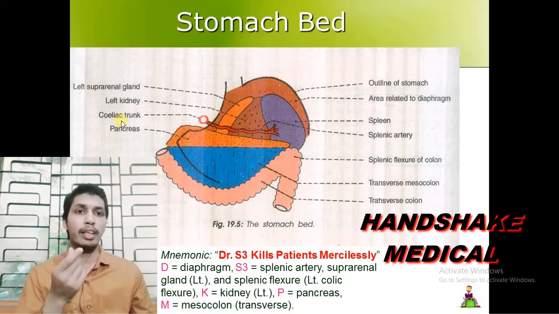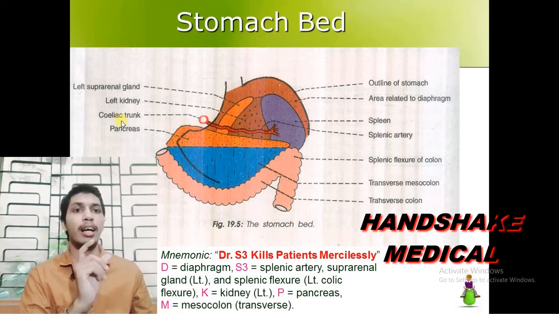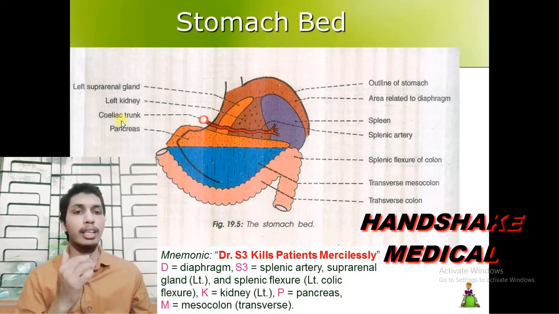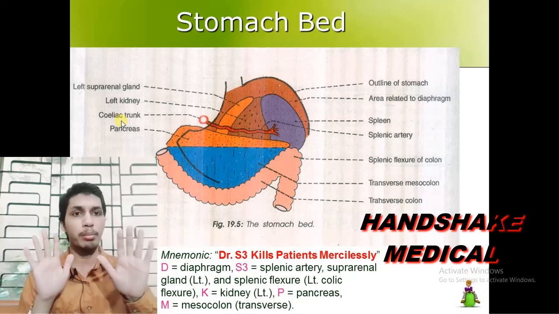From the left ventricle arises the aorta, which ascends and forms the arch of the aorta, and when it descends in the thorax it forms the thoracic aorta. When it passes through the diaphragm, through the aortic hiatus or the aortic opening of the diaphragm, it reaches the abdomen, and in the abdomen this aorta is known as the abdominal aorta.